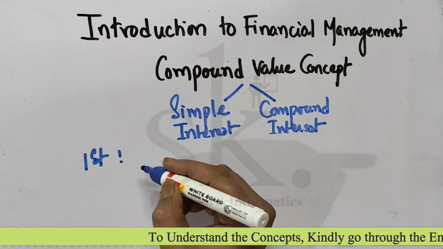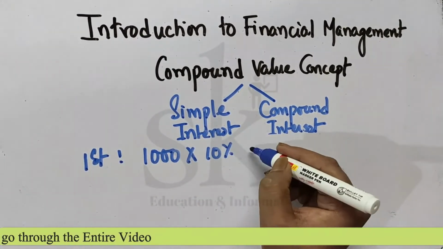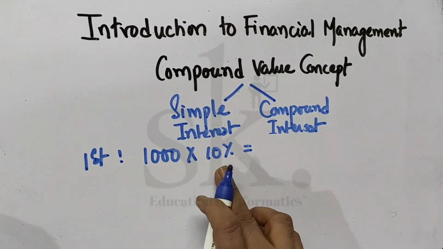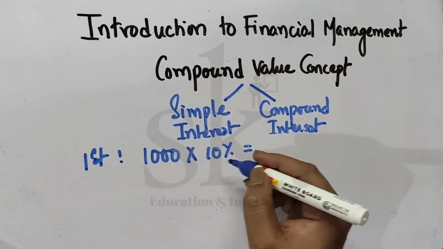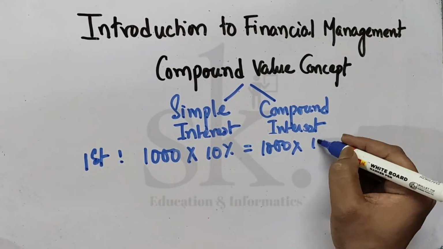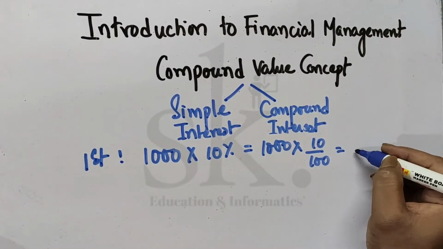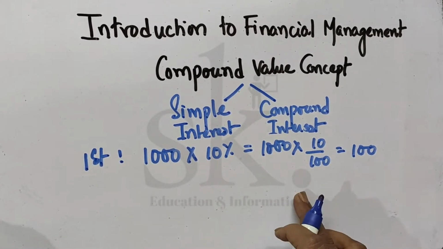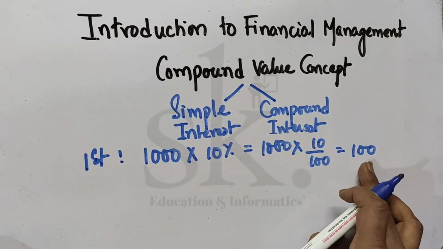For the first year, your principal was 1000 rupees and you are getting 10%. So if you are getting 1000 rupees as principal for the first year at 10%, the interest component is 1000 into 10 by 100. So it's 100 rupees. 100 rupees is the interest.